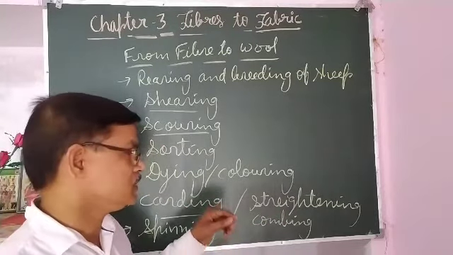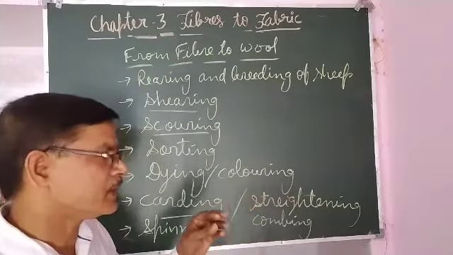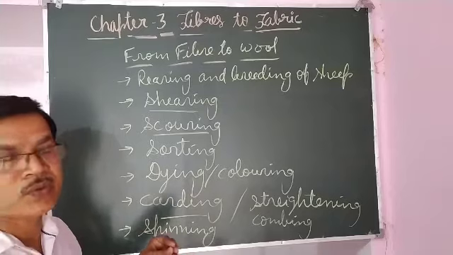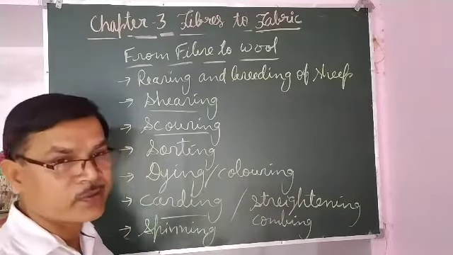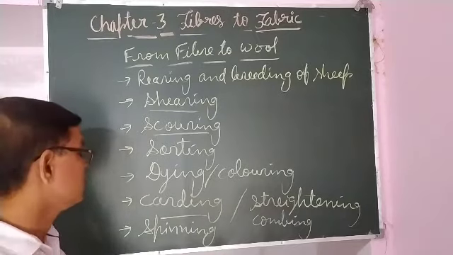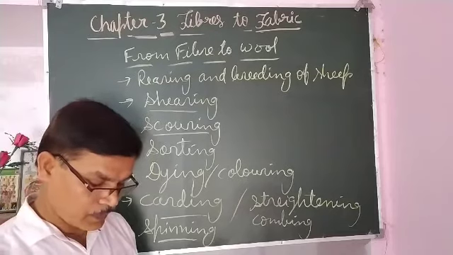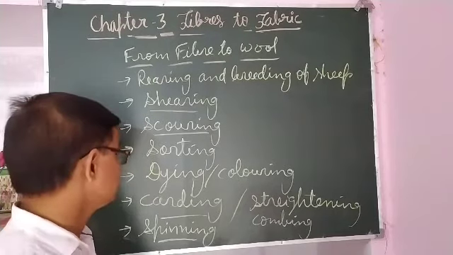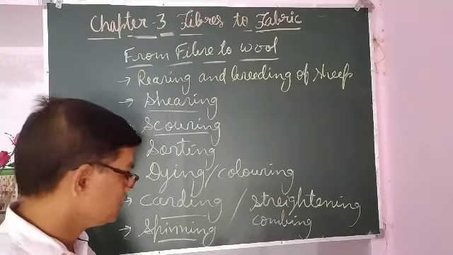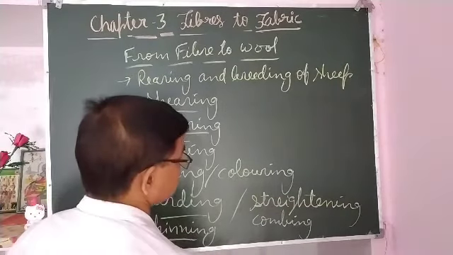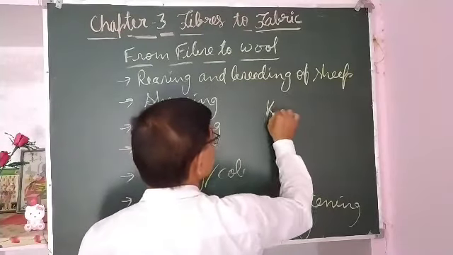Roll means 2, 3 or 4, 5 fibers are taken together and twisted into the form of yarn, and that is called wool. So that process of making yarn from fiber is called spinning. So this is how wool is prepared, and then this wool is used for making fabrics by the process of knitting.